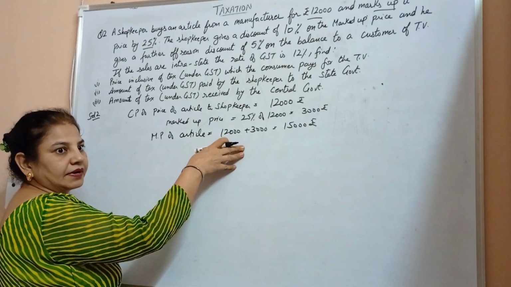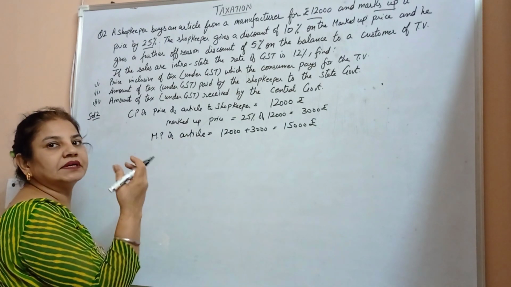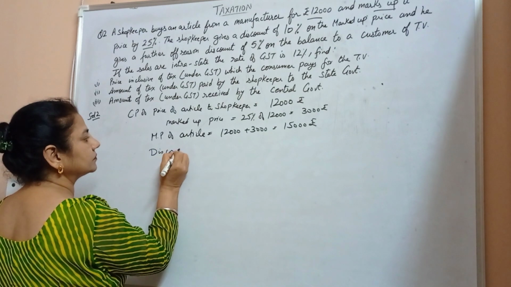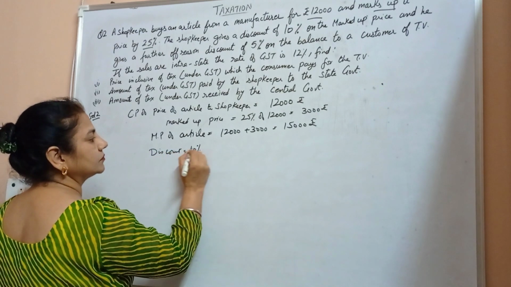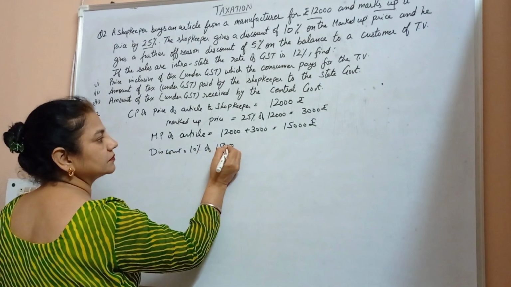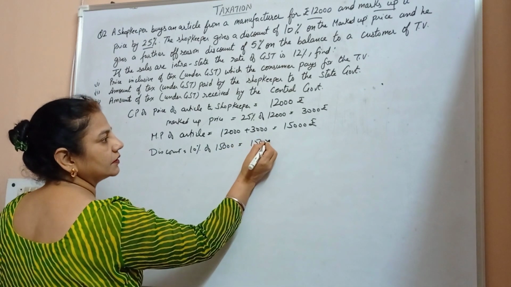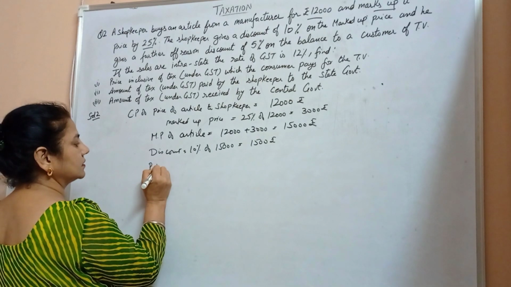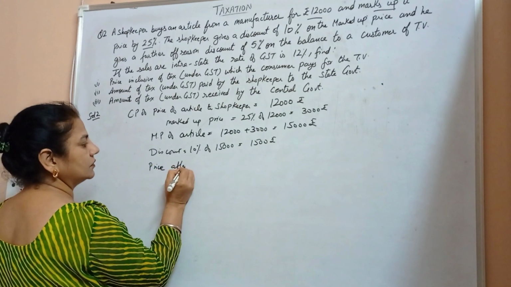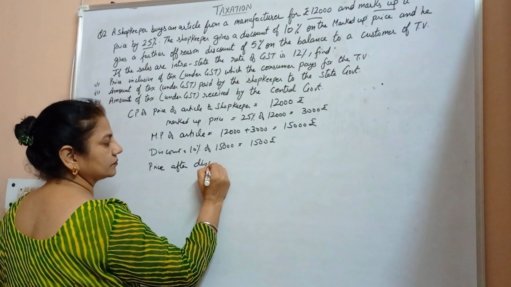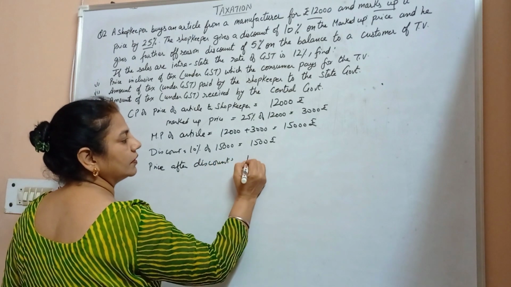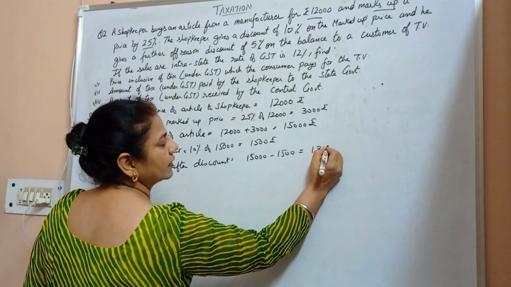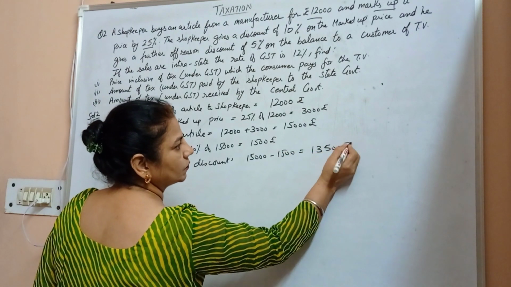On this market price, the shopkeeper gives a discount of 10% to the customer. So the discount is 10% of the market price, which is equal to 1,500. So the price after discount will be 15,000 minus 1,500, which comes out to be 13,500 rupees.